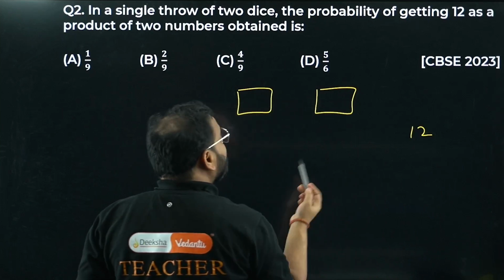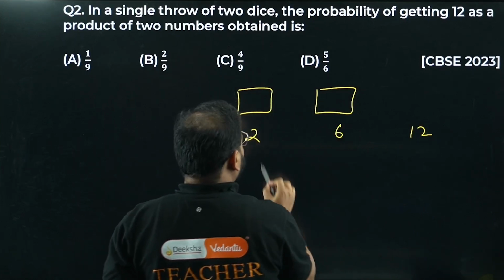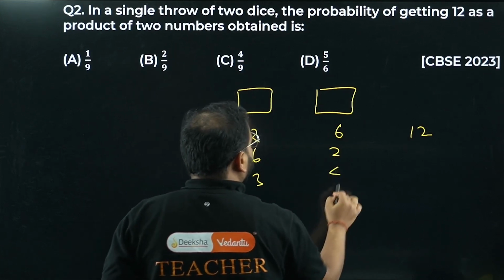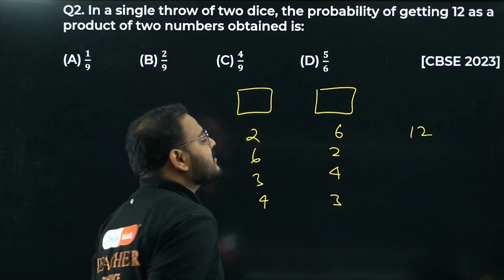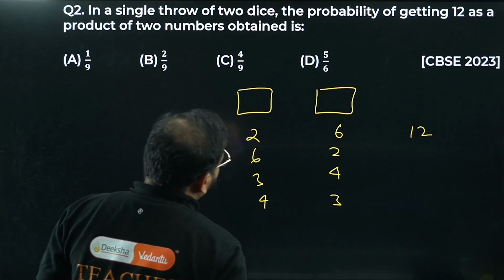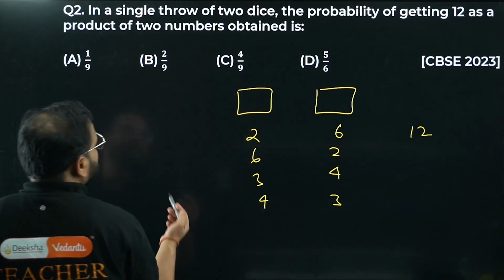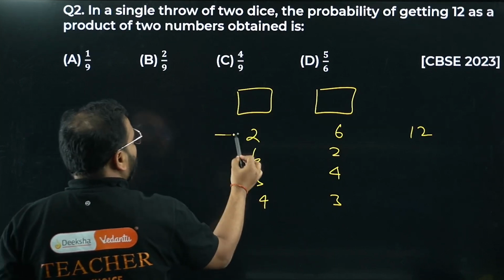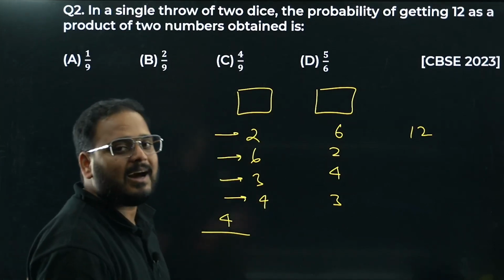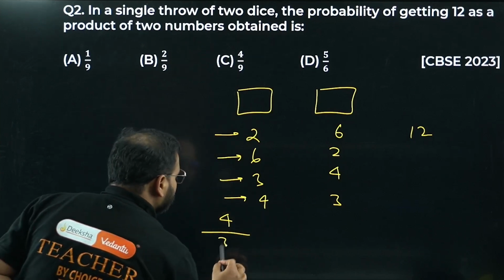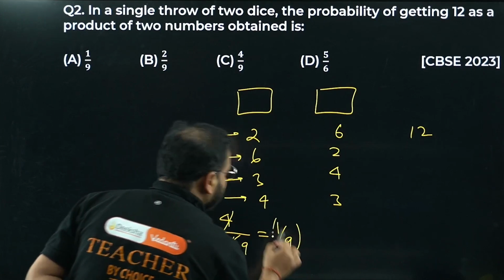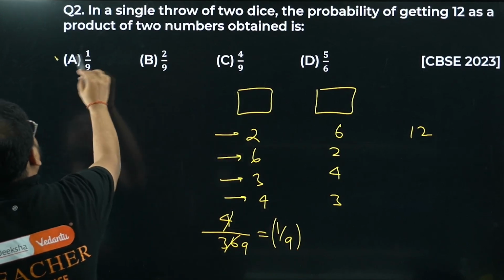We can have 2 6 or 6 2. Anything else? Yes, we can have 3 4 or 4 3. Anything else? We can't have 1, 12 and 12, 1, of course. So this is it: 2 6, 6 2, 3 4, 4 3. Anything else? No. What is the answer? Total number of ordered pairs like this: 1, 2, 3, 4. So total is 4. Total number of outcomes, I just said in the 2 dice case we have 36. 4 9s are 36. Answer is 1 by 9. Option number A is here.